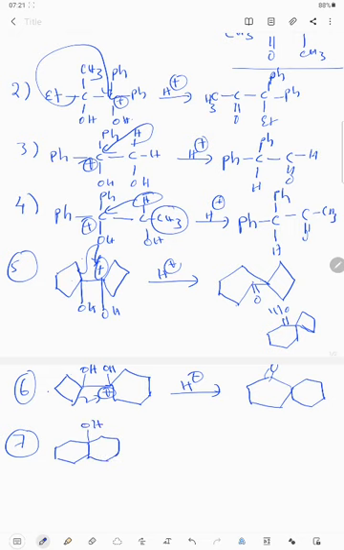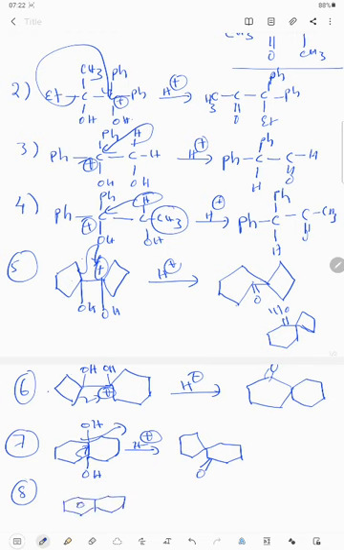here I have taken 1,2 diols in presence of acidic medium. Any one of the OH will go out, and ring contraction takes place. Here the double bond is there, and here a 5-membered ring. So this is the pinacol-pinacolone rearrangement. One more example I am taking.